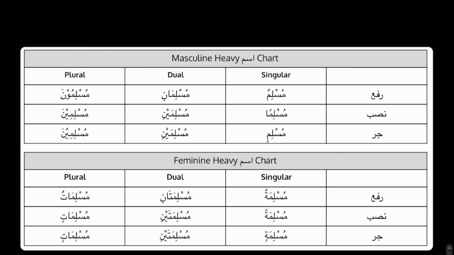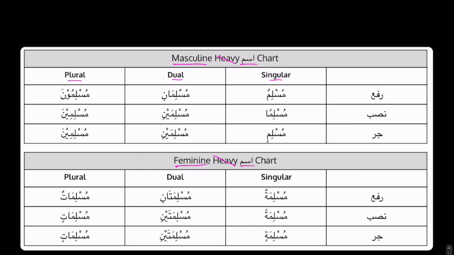So let's look. This is the masculine ism chart. Just ignore the word heavy for right now. And down here is the feminine ism chart. Okay, we have in our columns, we've got singular, dual, and plural. So in these columns, this is what the singular ism looks like. This is how we show dual, and this is how we show plural.